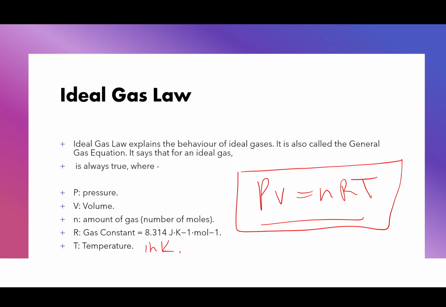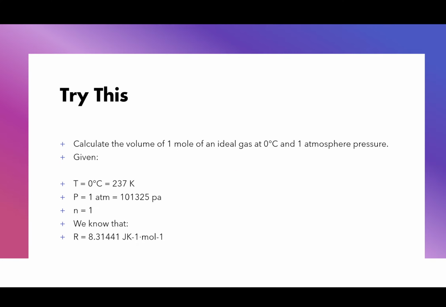Okay, since we understand everything, we're going to try this question. Calculate the volume of 1 mole of an ideal gas at 0 degrees Celsius and 1 atmosphere pressure. Given that the temperature at 0 degrees Celsius is 273 Kelvin, the pressure of 1 atmosphere is 101,325 pascals, and 1 mole, so n is 1. We know that the universal gas constant is always 8.31441 joules per Kelvin per mole.